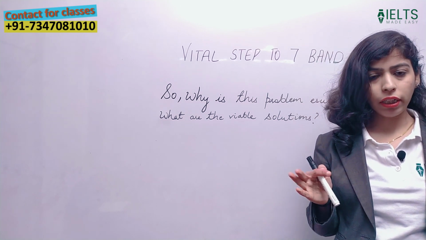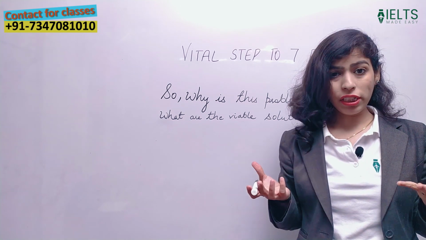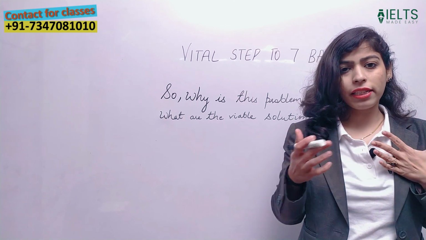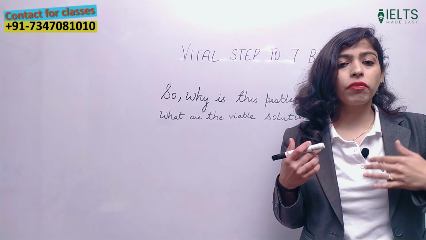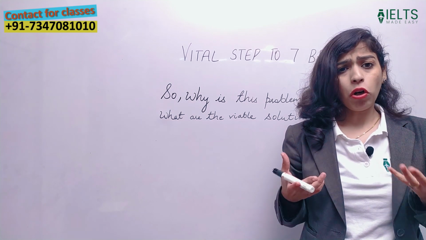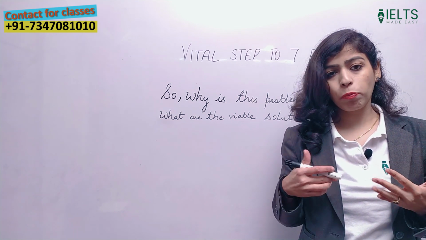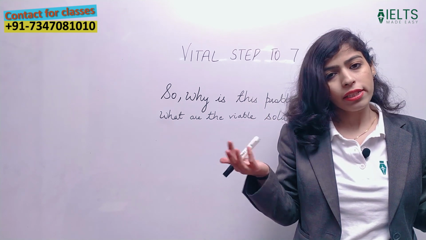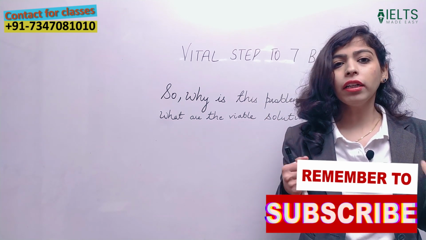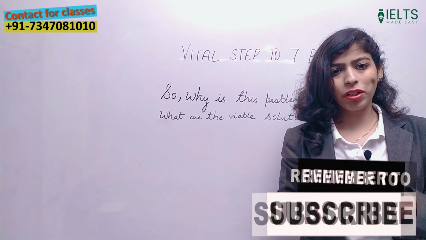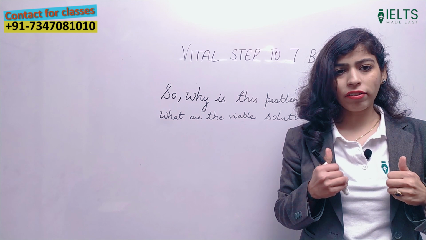It's especially important for GT students, I'll say, because we have to get 7 and that 7 score is very risky. Even if you have got 7 one time, you might not be able to achieve the same next time. It might decrease to 6.5 or it might rise to 7.5 also. So it's better to have a fixed method, a fixed approach, whatever we'll be using in order to get a good band score. So just get ready for that.